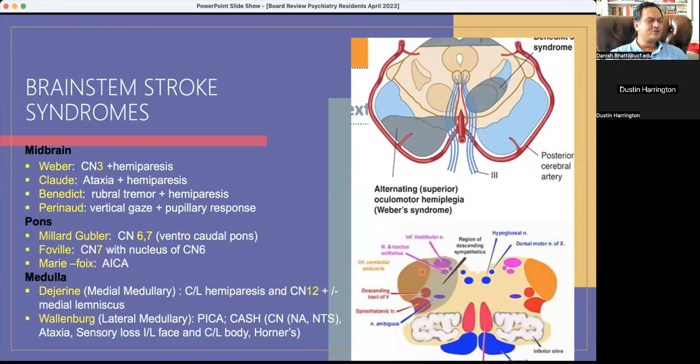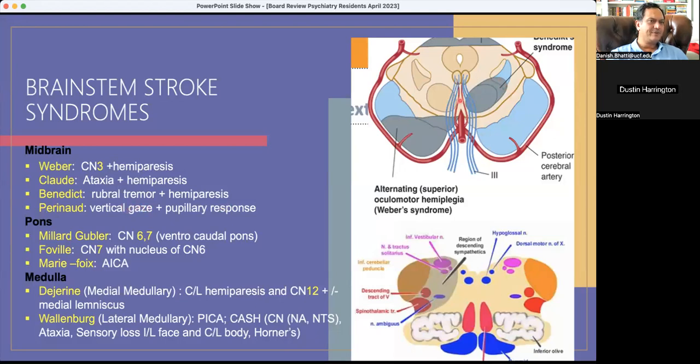So these are some of the syndromes that are listed here. Some of them do come in exam, unfortunately. So it will be important to recognize some of them. Common one will be Weber syndrome. That's a third cranial nerve with hemiparesis. It's a midbrain one. There are three other in midbrain that becomes a little more complicated. This Claude, which is only ataxia, no cranial nerve. This Benedict, which is red nucleus, no cranial nerve. And then there is Parinaud, which is again ocular control, third nerve nucleus, but only vertical gaze and not anything else, and no hemiparesis with Parinaud.